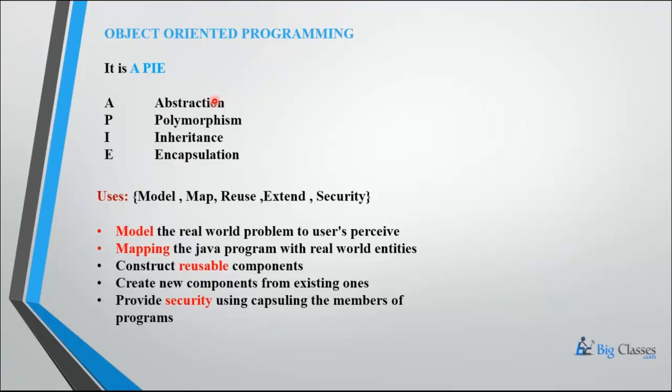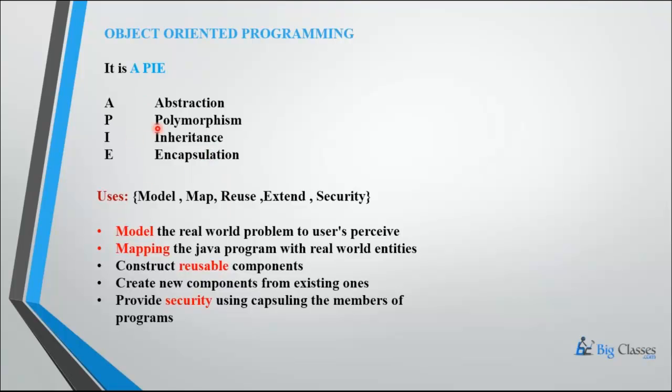Abstraction means hiding the data, simply hiding the implementation. Polymorphism means performing the same action in different ways. Inheritance means reusability. It means we can use existing properties. Encapsulation means we are binding the members of the code in a class block.